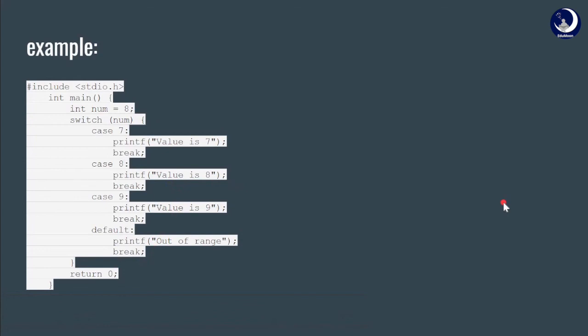With this topic, we come to the end of the control structures or the control statements. In the next lecture, we will discuss branching.